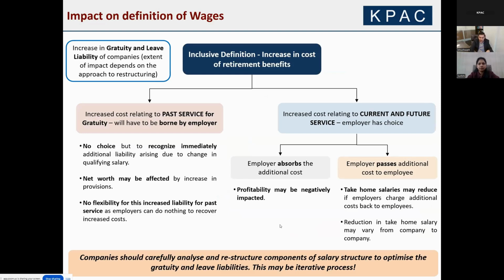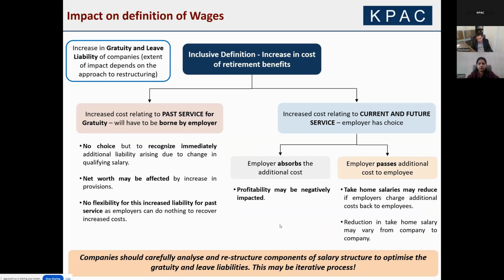Now, the impact is, in our opinion, significant because of the inclusive nature of the definition. And even if I were to restructure, how much can you really save is the question. We'll try to go deep into this in the next part of the presentation. But there will be increase in gratuity and leave liabilities. And the extent of that depends on approach to restructuring.